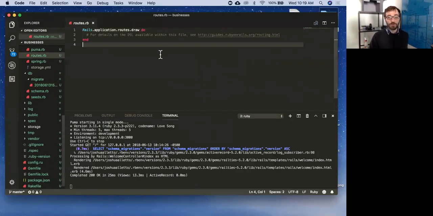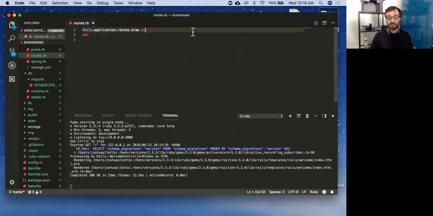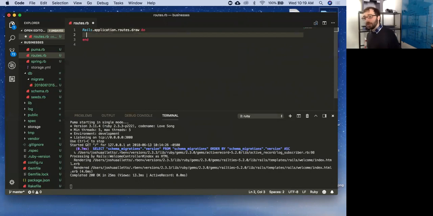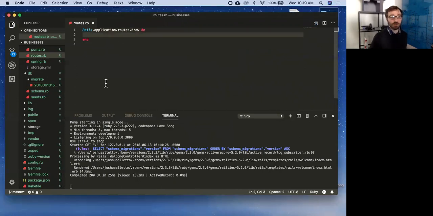Cool. So the first thing I want to do, no one can really do anything in my app because there's nowhere for them to go. So I need to make a route for them to go to, and then I need to create a controller action to respond to that route. So the first route we're going to do is the index, right?